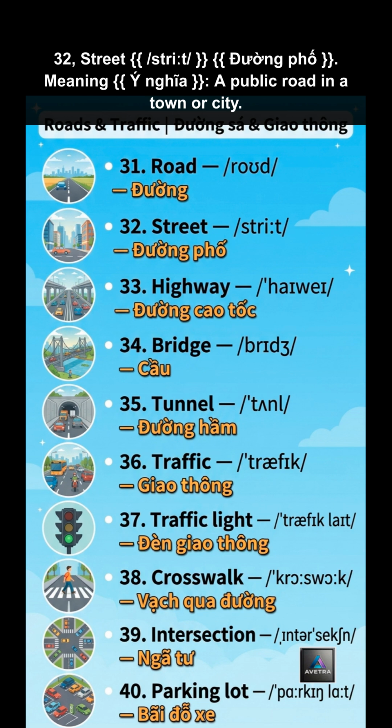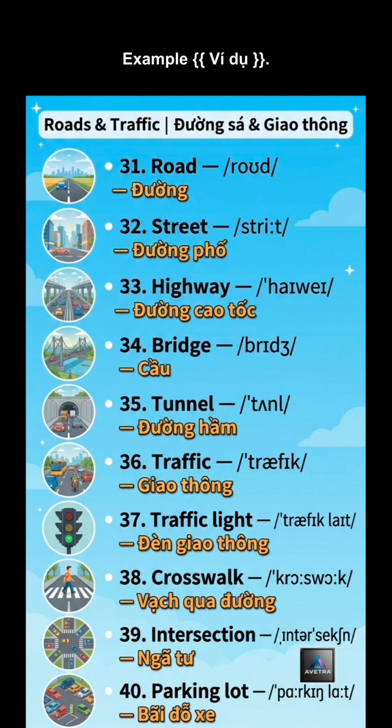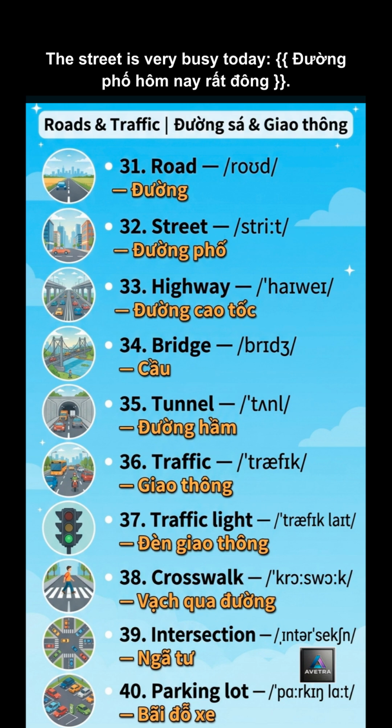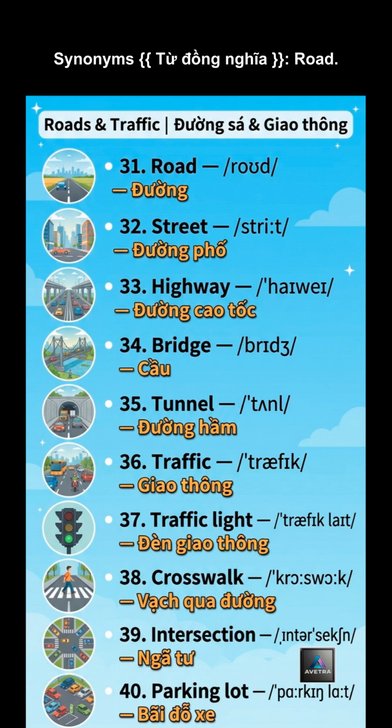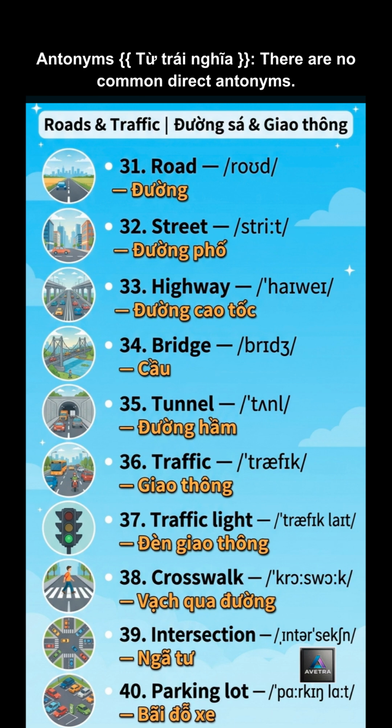32. Street. Meaning, a public road in a town or city. Example: the street is very busy today. Synonyms: road. Antonyms: there are no common direct antonyms.